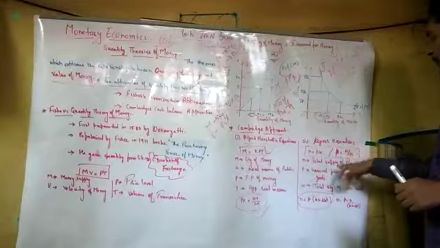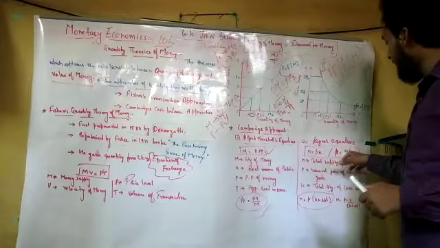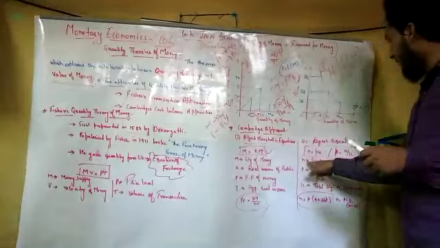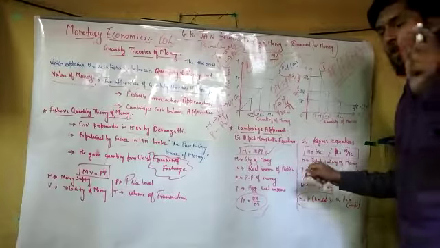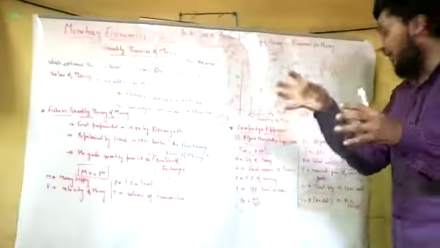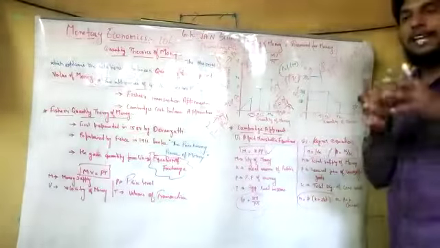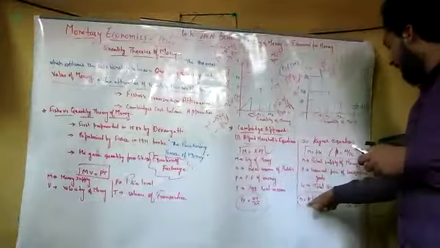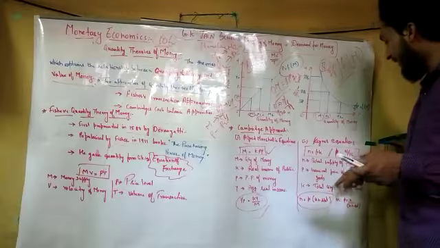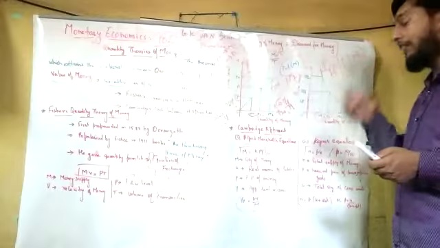Let's see the Keynes equation. The Keynes equation says N = PK or P = N by K. Here N means total supply of money. P means general price of consumption goods that the public has kept for themselves. K is the total quantity of consumption units. Again, it is rearranged as N = P(K + RK'). R means nothing but the rate of interest, or the rate of return on interest.